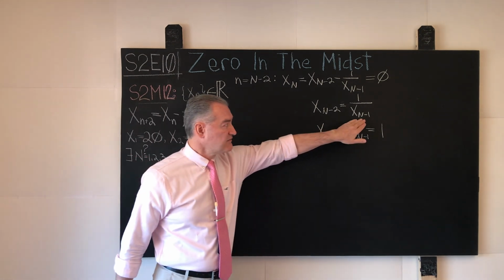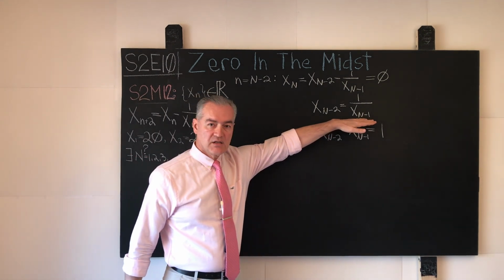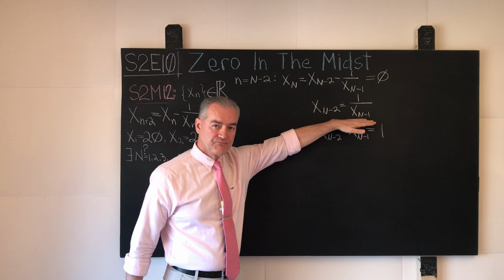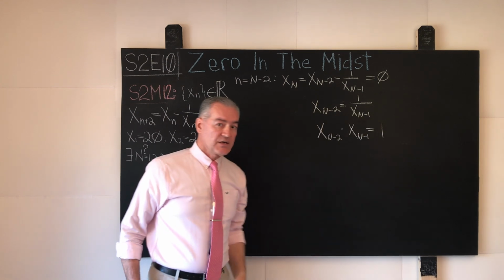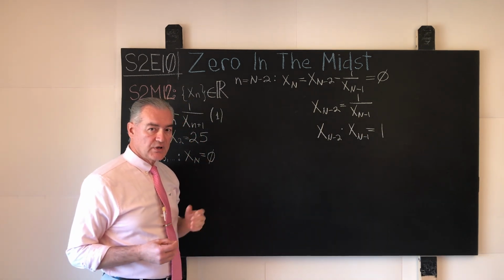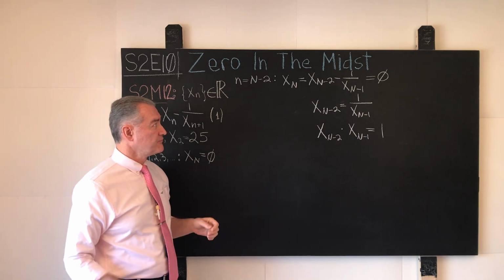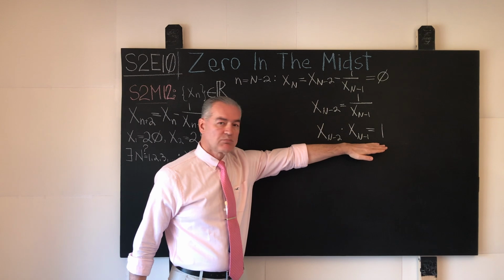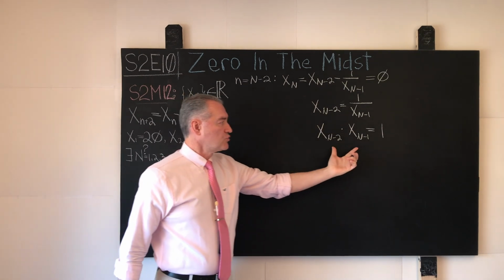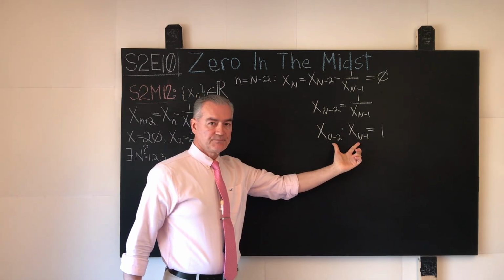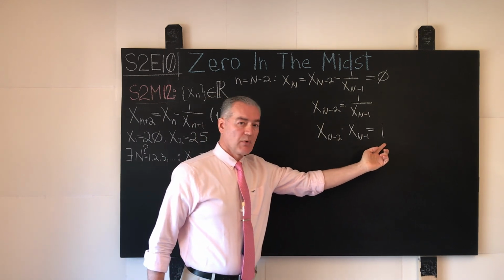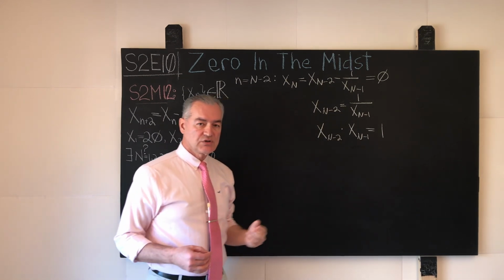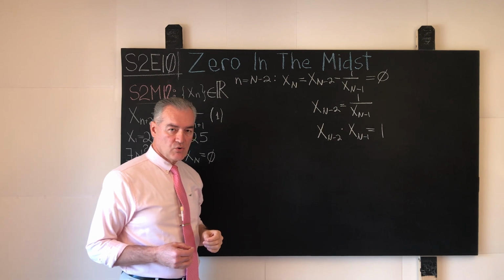That is why we can divide by the element called x sub N minus 1, and because that element is not 0, that division is legal. Thus, we frame the following if p then q implication. If x sub N is 0, then this product over here of two consecutive elements in that sequence must be 1.